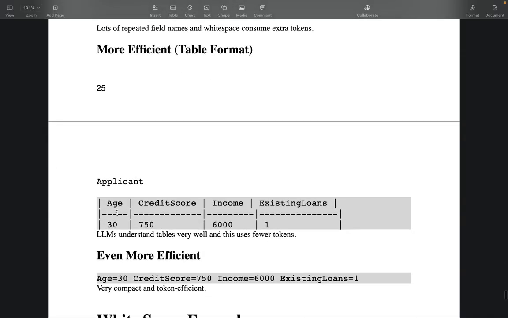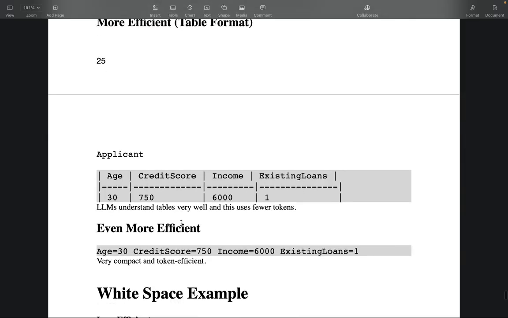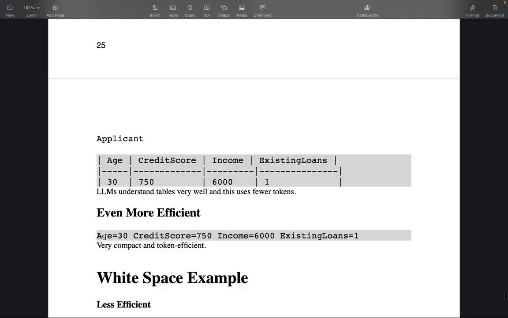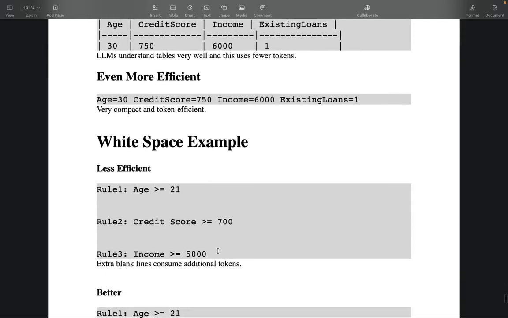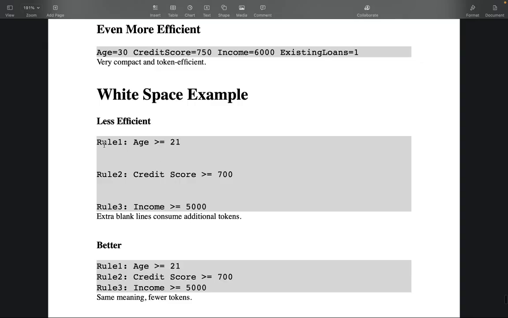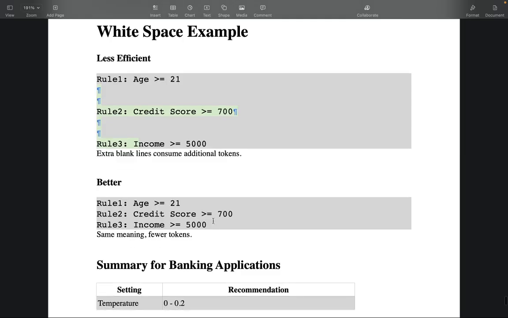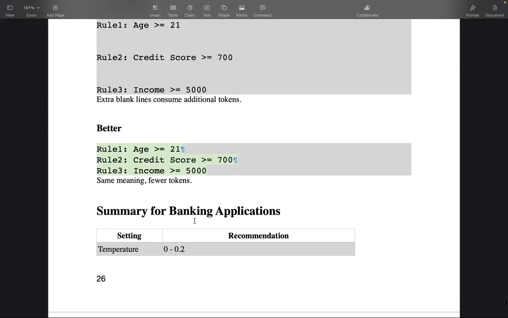So the most efficient is to use the table format, because AI models are good at understanding table formats. Even more efficient is JSON, as I mentioned. Give it in this way, so you're not having new lines or white spaces. This is very compact and token efficient. If you're giving a rule like this, there are so many white space examples and extra blank lines, and they consume additional tokens. Better is this, where you're not using any additional tokens.